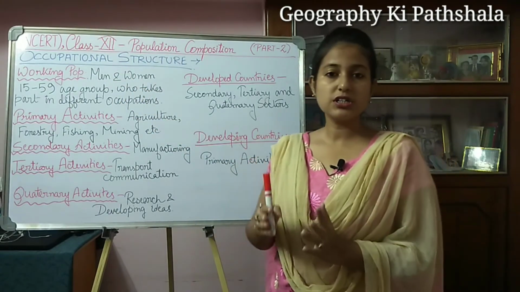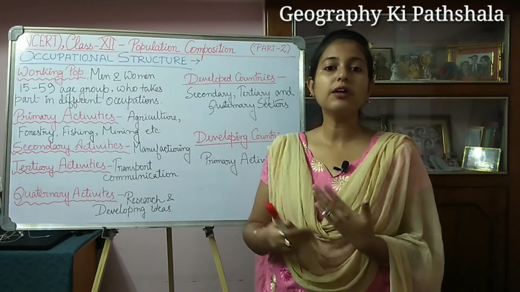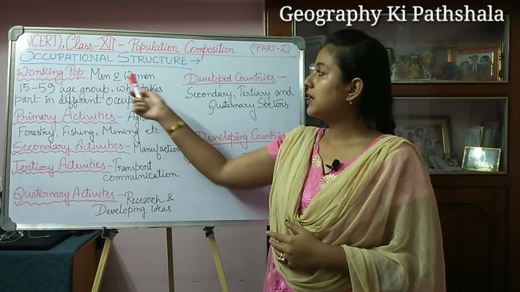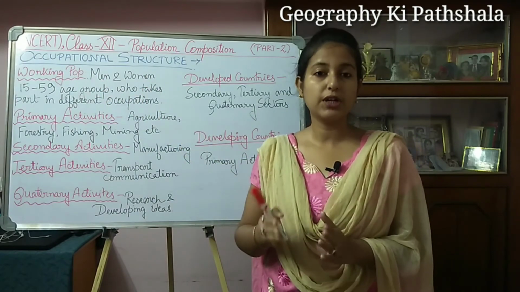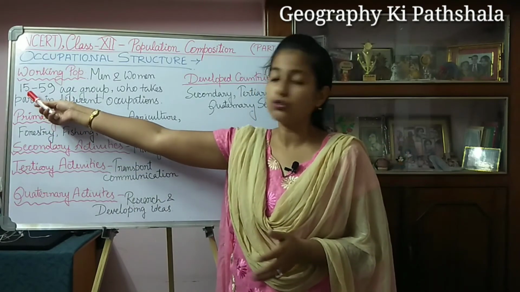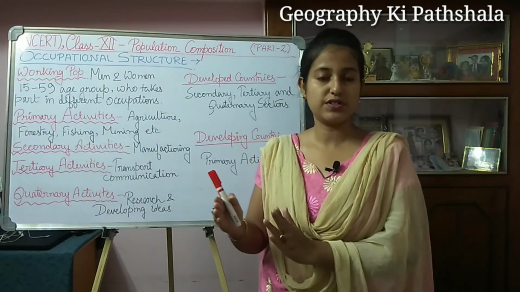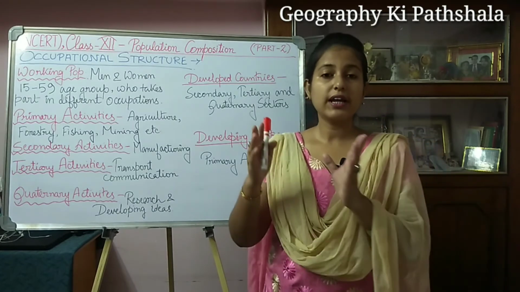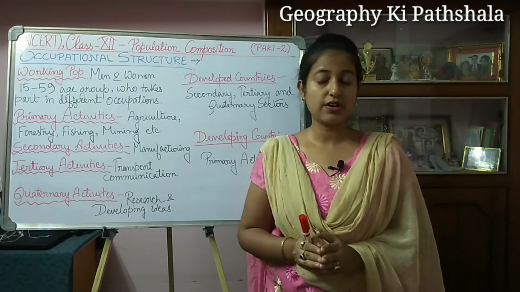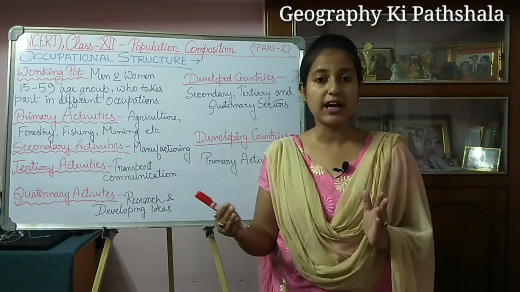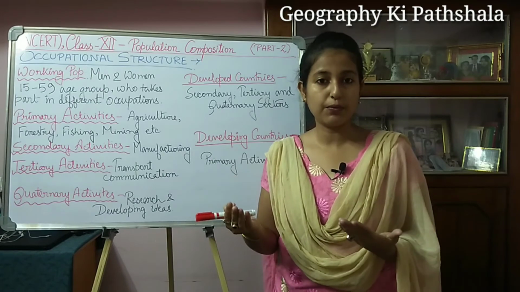Now, we come to the last concept of this chapter, which is occupational structure. Here the working population indicates the men and women who come under the age group of 15 to 59. If you remember my previous video class, while explaining the age structure I mentioned that the age group between 15 to 59 is the large working population.